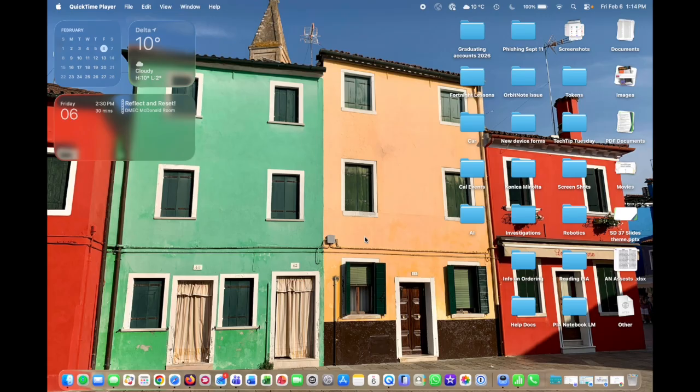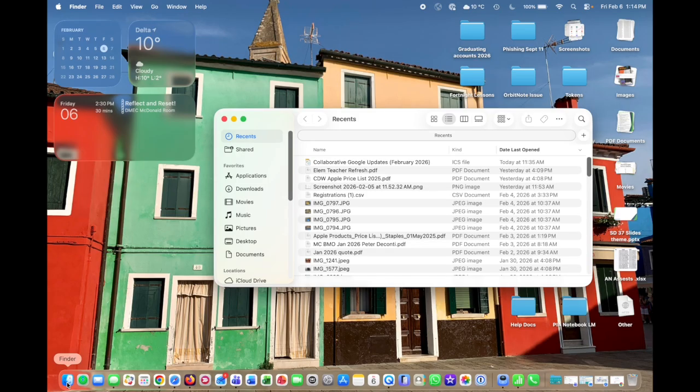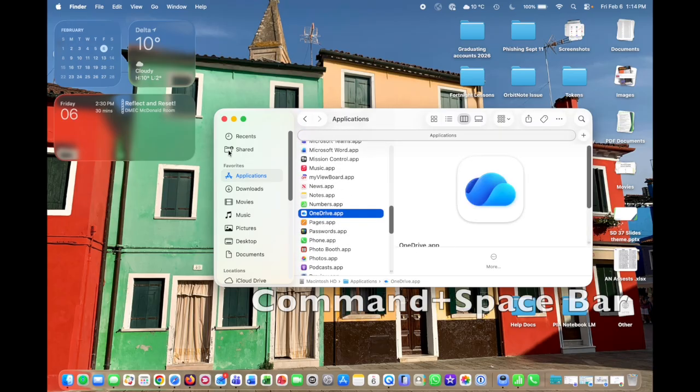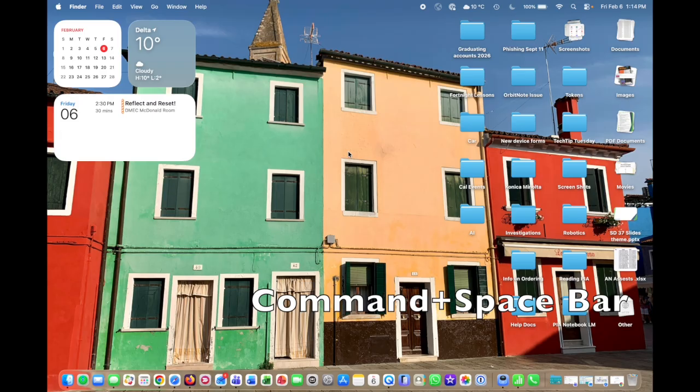Two ways to check to see if you have the OneDrive app. The first is by going into Applications, in Finder, and searching for OneDrive. The other is by pressing the Command key and the spacebar key simultaneously and doing a search.